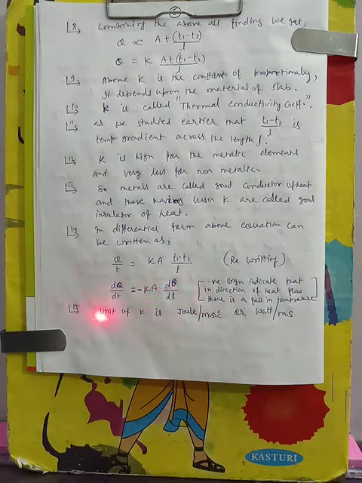And the unit of thermal conductivity, when we take all the quantities here, we get joule per meter second degree Celsius, or if we take it in the form of heat transfer per second, then it will be watt per meter kelvin. So this is the unit of thermal conductivity.